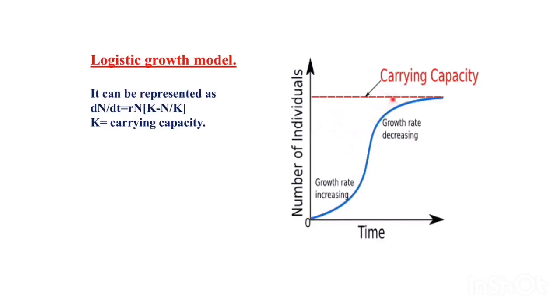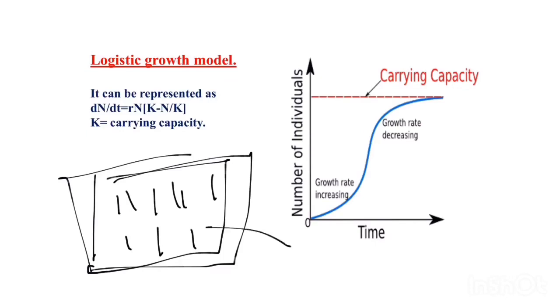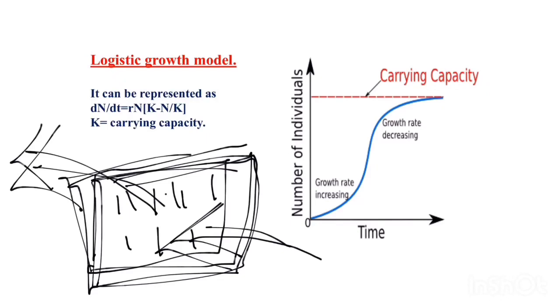So carrying capacity can be defined as the total number of individuals which can be supported and sustained by the habitat. Suppose, for example, this is one area. If only 100 dogs can live in this area, then 100 is the carrying capacity of this habitat. If any new dog has to enter the habitat, one dog has to leave the habitat. Why? The carrying capacity is only 100. This habitat can only support and sustain 100 dogs. If any one has to enter the habitat, one has to leave.